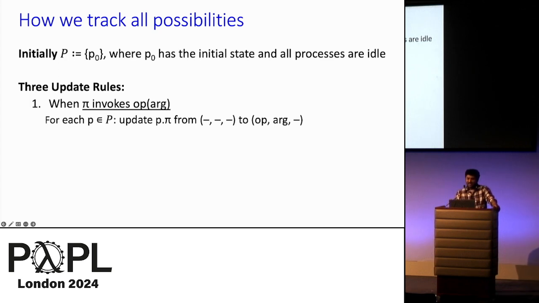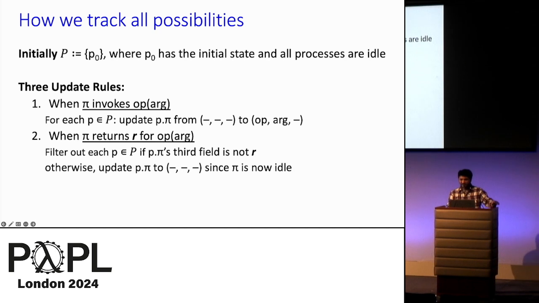When a process pi invokes an operation, each possibility p is updated to reflect that pi is no longer idle and has invoked the operation op with argument arg. As we saw in the example, if pi returns r, then possibilities that don't reflect pi as having linearized with response r are filtered out, and the remaining possibilities are modified to reflect that pi is now idle.